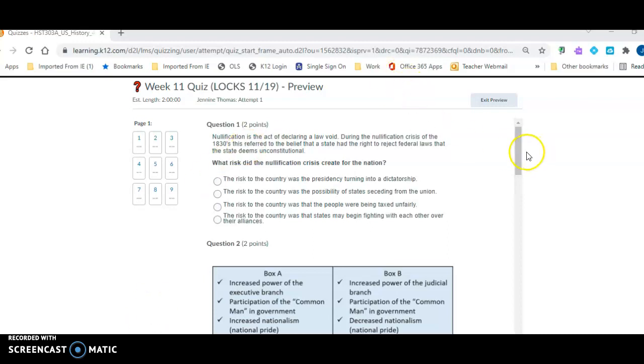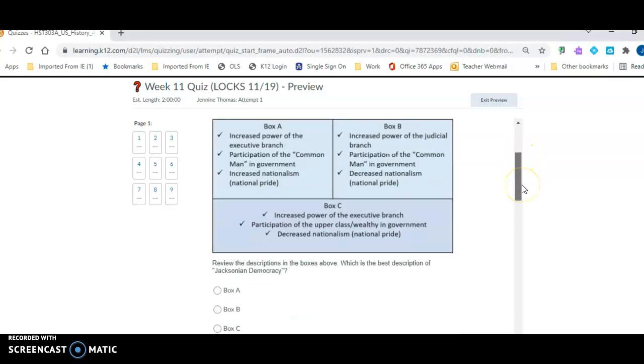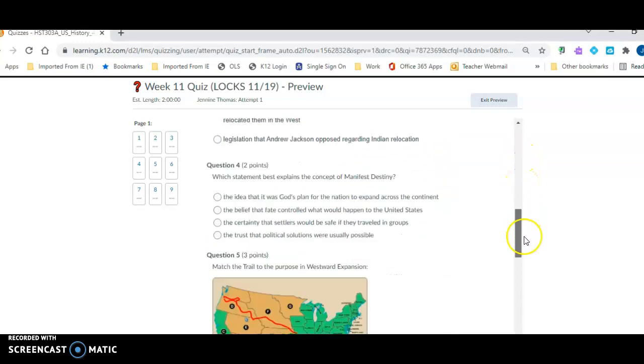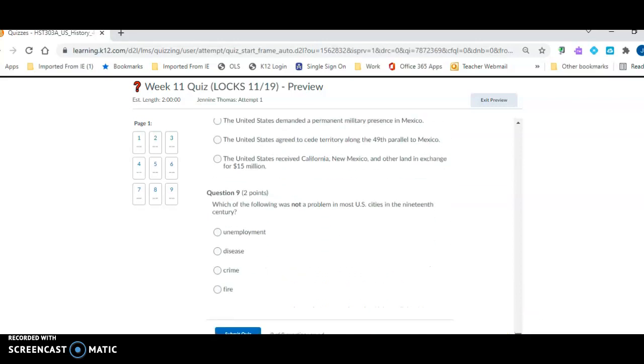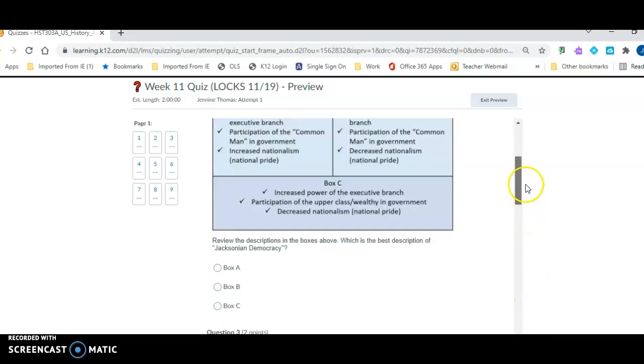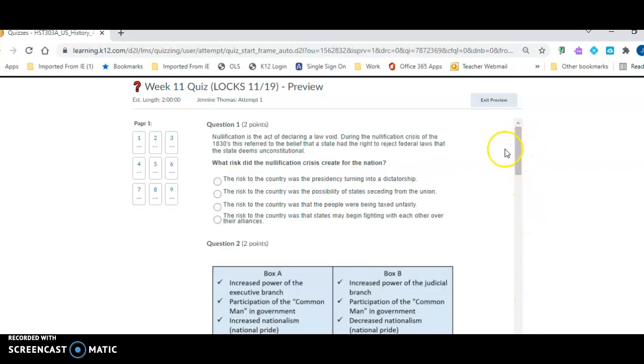I'll be reading the questions to you along with the answer options. For this quiz, we have a total of 9 questions, and the total points will add up to 19. Let's get started and begin our look at question number 1.